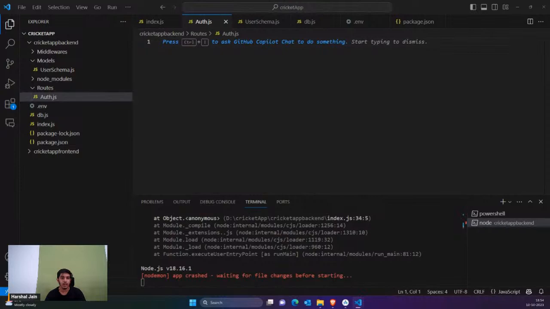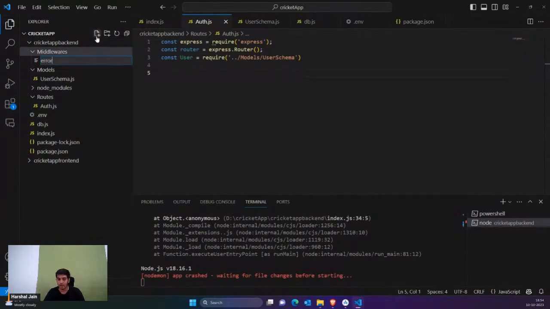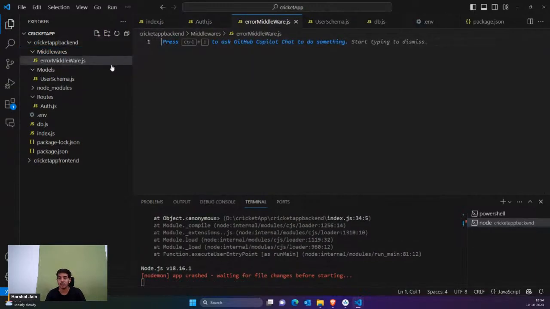So inside the auth, guys, we have mentioned the three things. We needed the three things. Then we also need some middlewares. So I'm simply going to create a middleware named errormiddleware.js. Here, guys, you can actually mention your middlewares.